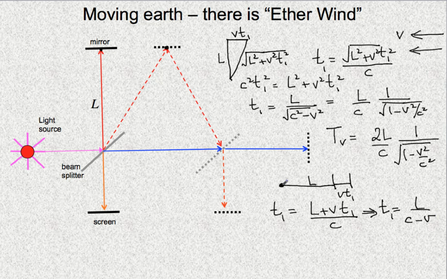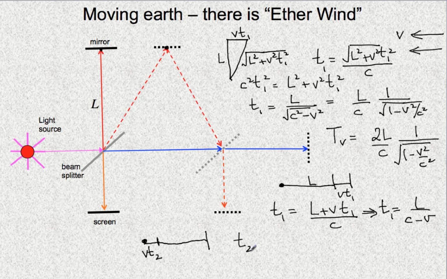Now when the light from this beam splitter has arrived over here, it's going to go back and enter the beam splitter, but the beam splitter has moved a certain distance. Let's look at it this way. Here is the mirror, here is where the beam splitter used to be, but now it's moved off a certain distance, let's call that vT2, and so the light that goes from here has to travel a lesser distance.